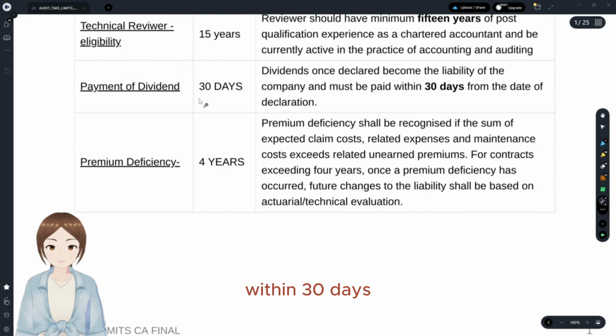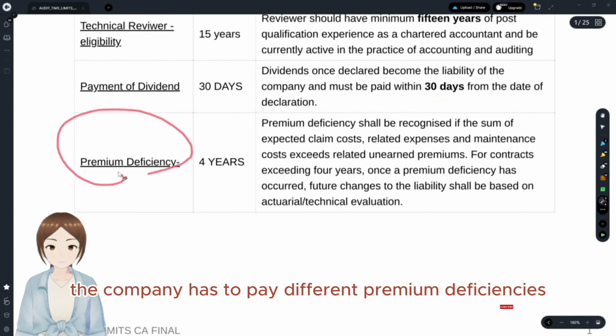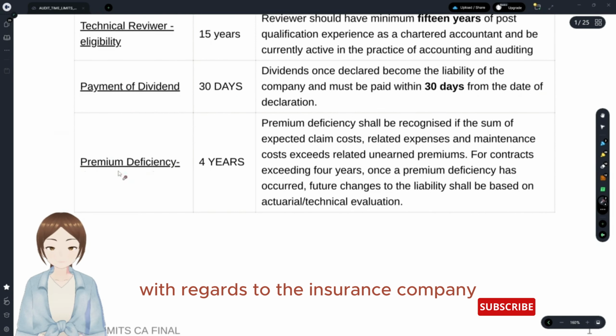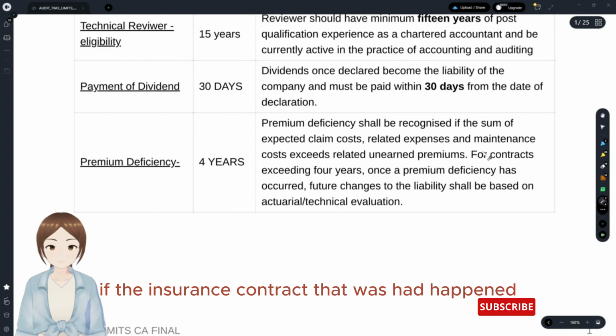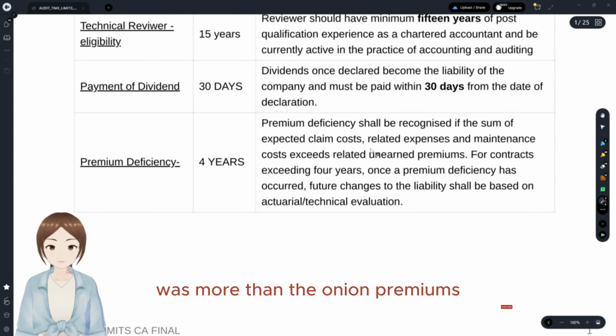Dividend. Within 30 days from the date of declaration, the company has to pay dividend. Premium deficiencies is with regards to the insurance company, where the cost of an insurance contract was more than the unearned premiums, that is negative NRV. For that, if it has been for 4 years, then that insurance contract has to be valued by an actuarial or technical valuator.